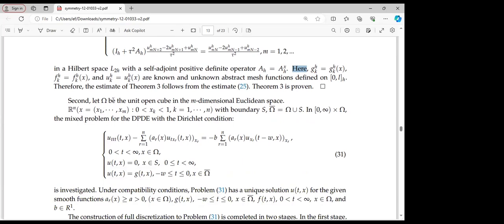Second, we also have this: let it be a unit cube in the m-dimensional Euclidean space. We are now looking at a mixed problem, but in this case we are focusing on the Dirichlet condition. Let's not forget that in the other case we didn't focus on the Dirichlet condition, but now we are.